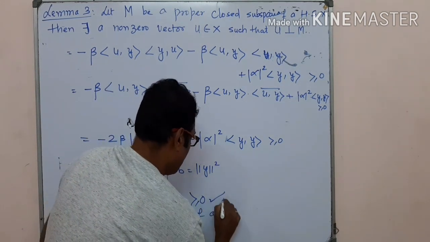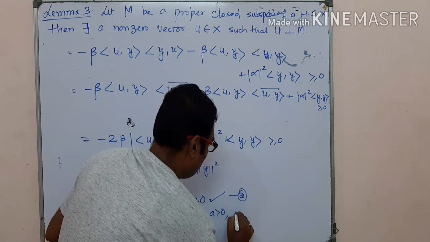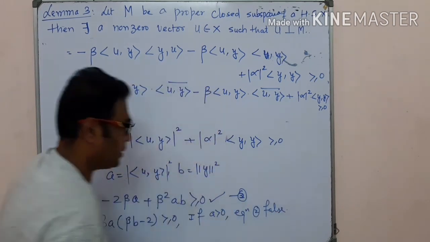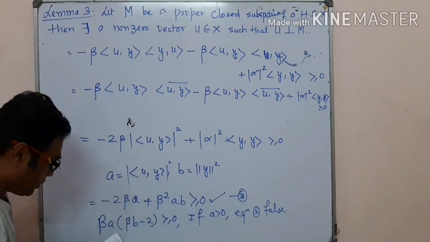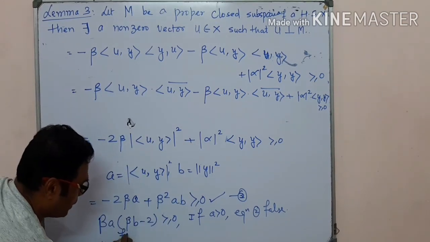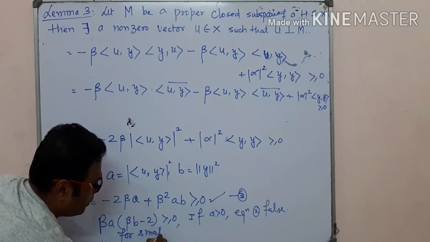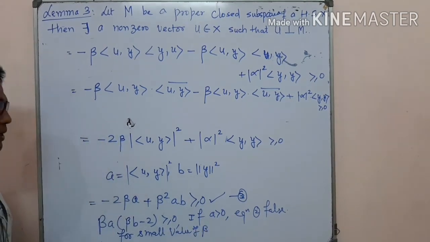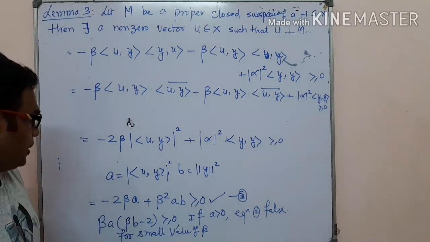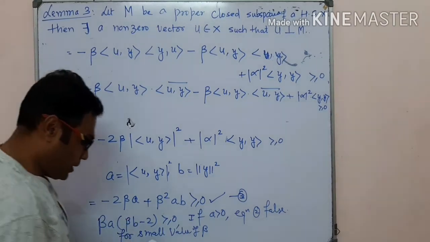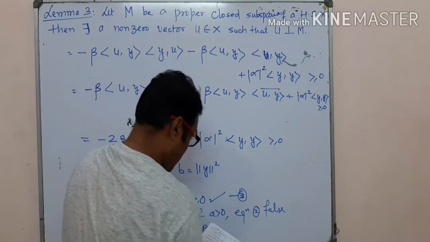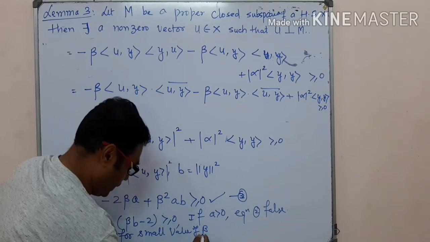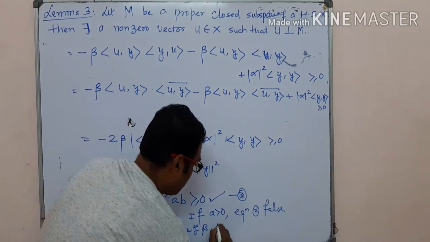Now we conclude that if a is greater than 0, then this equation 2 is false. Obviously equation 2 is false for sufficiently small value of beta. So this is false for a positive value of beta, hence a must be 0.